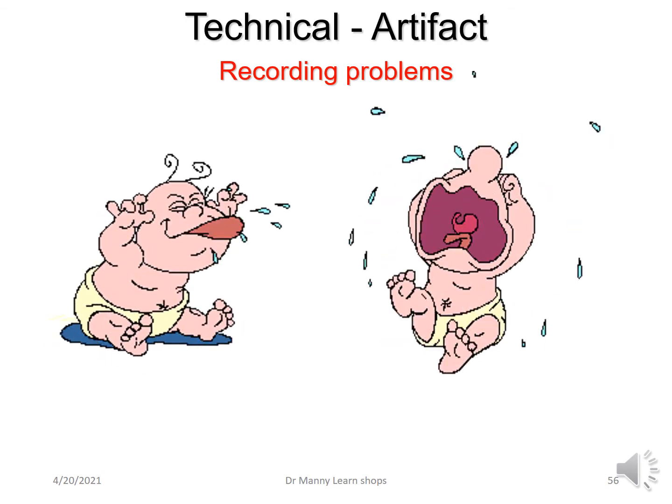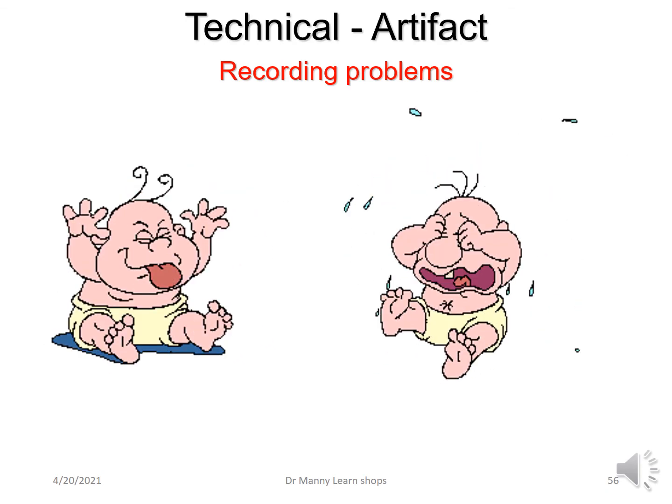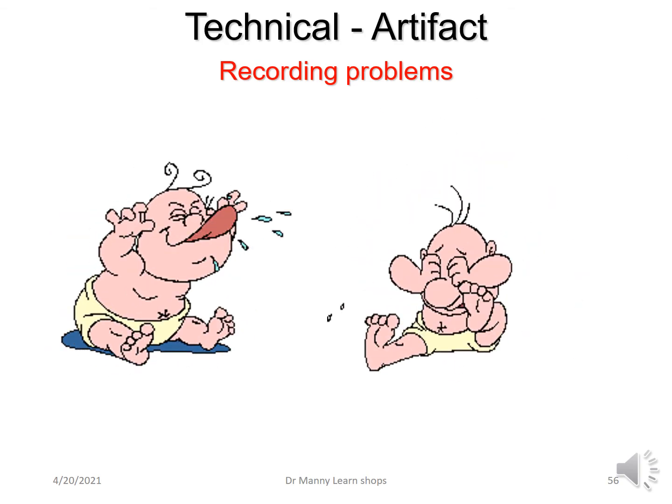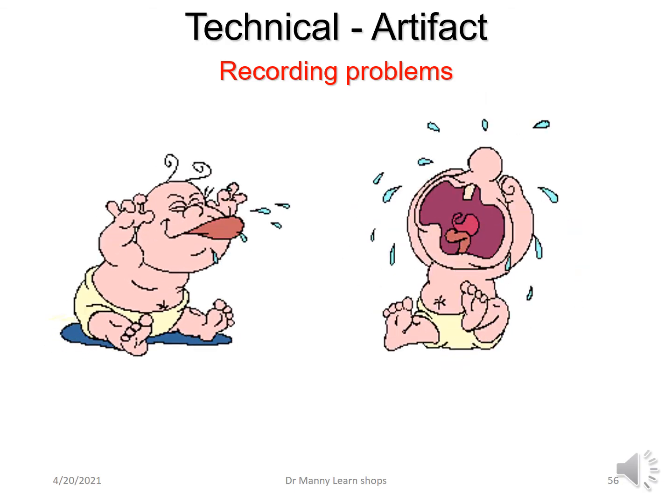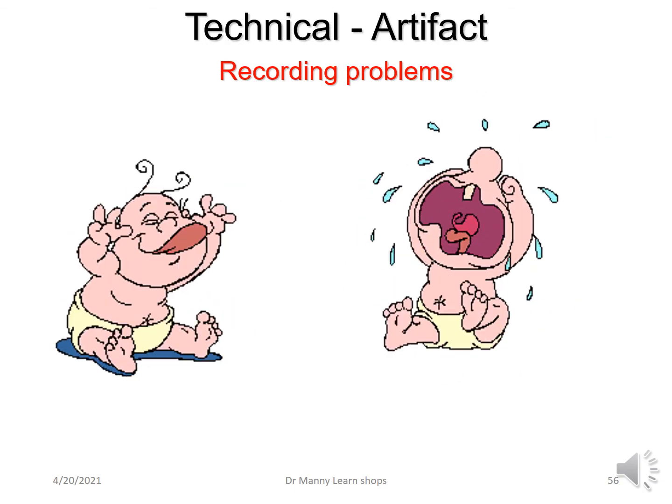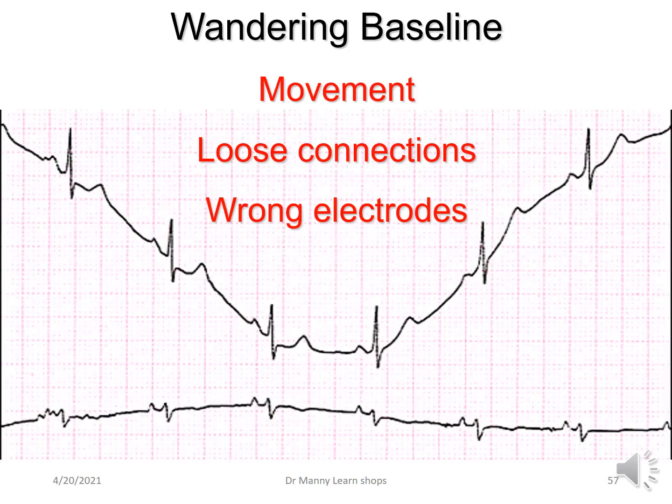Okay, to conclude with, we'll look at technical aspects that you might encounter when recording an ECG, whether it's just a lead or in the future when we look at advanced 12-lead ECGs. Technical problems can be related to a wandering baseline, which is just movement. If they're moving around, or you've got loose connections, or you've got the wrong electrodes connected to the leads, then you may get a wandering baseline. This can occur with deep breathing, sighing, or movement.